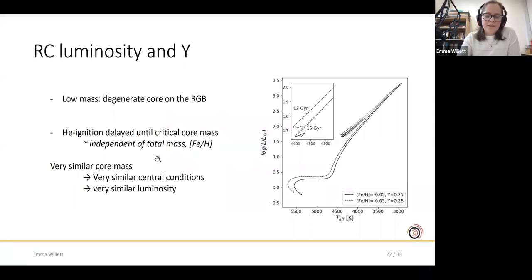So that means that all of these stars have a very similar core mass, very similar central conditions, and therefore a very similar total luminosity. And that's what leads to the observational overdensity on the HR diagram. What it also means is that the small differences that remain in luminosity, once we know the stellar mass and the stellar metallicity, we can attribute to differences in the helium abundance. And that's where this relationship comes from.